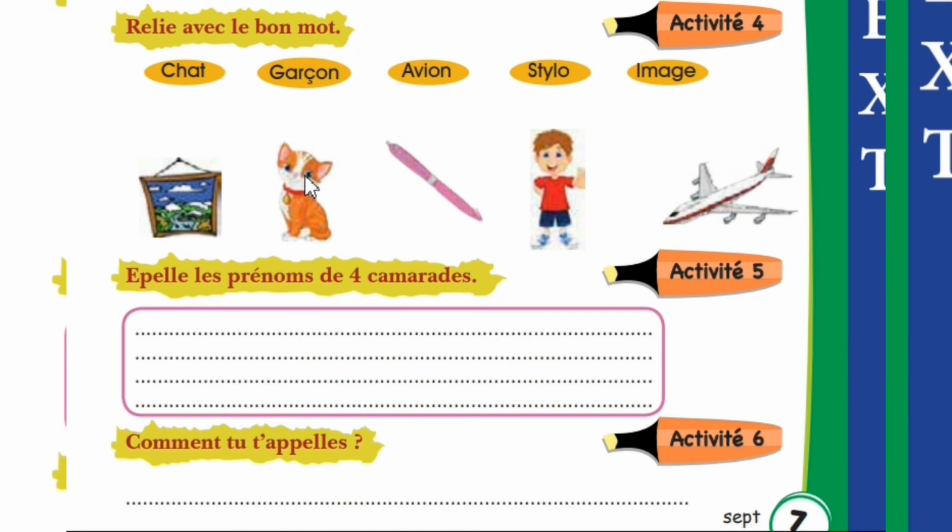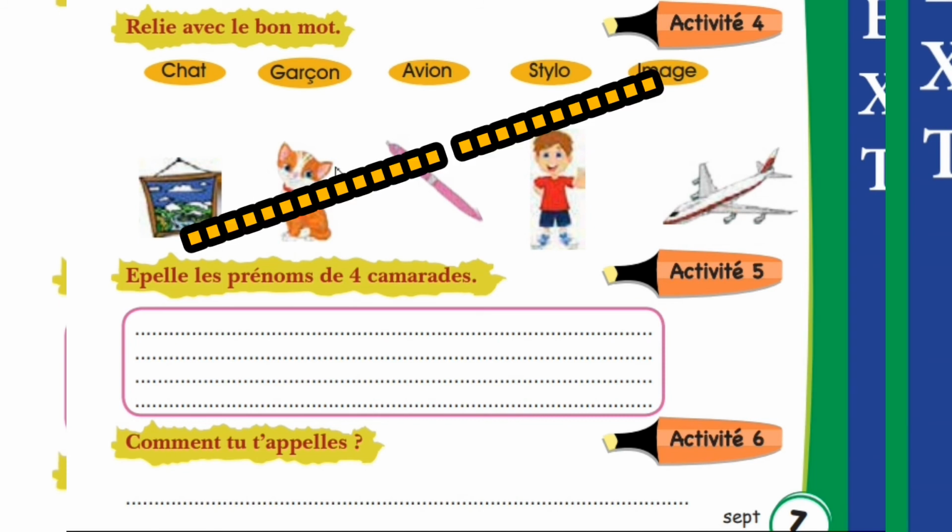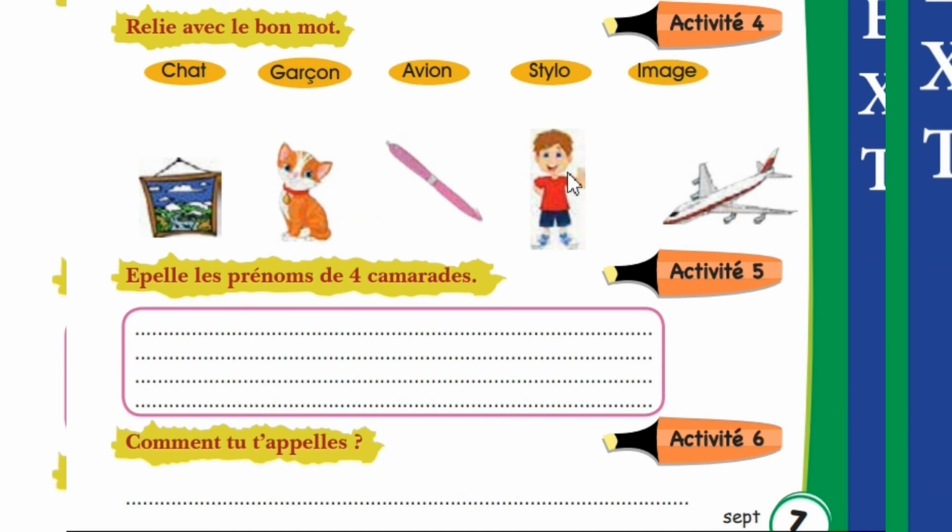Like this is cat, so this will link to chat. Then image is here, so image will link to this one. Then boy, garçon. This is pen. How do we say pen? Stylo. And this is aeroplane. And in French we say avion.